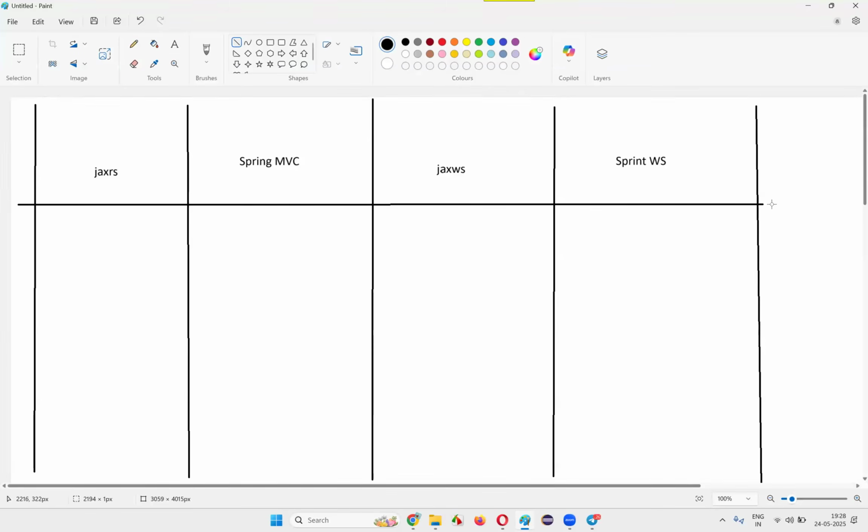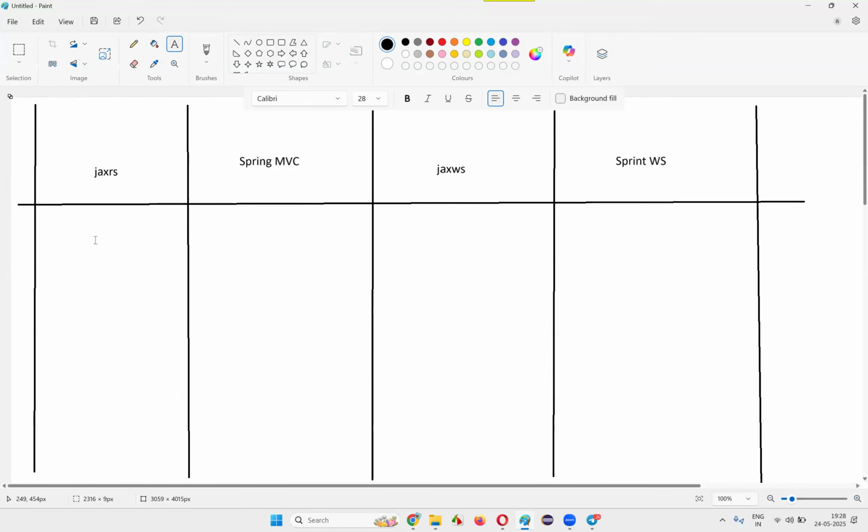Now, here is the thing. When I compare all these four items, you have to understand that JAX-RS is used for REST style APIs. Spring MVC is also for REST APIs. WS means SOAP APIs. So JAX-RS means REST APIs, JAX-WS means SOAP APIs. Spring MVC is for REST APIs and Spring WS for SOAP APIs. This is one thing you need to understand: which style of APIs they are referring to.